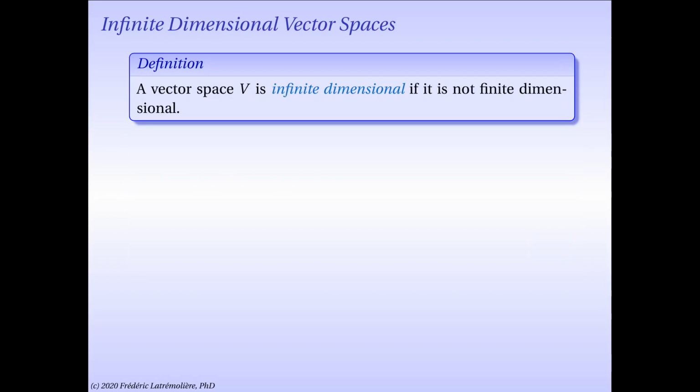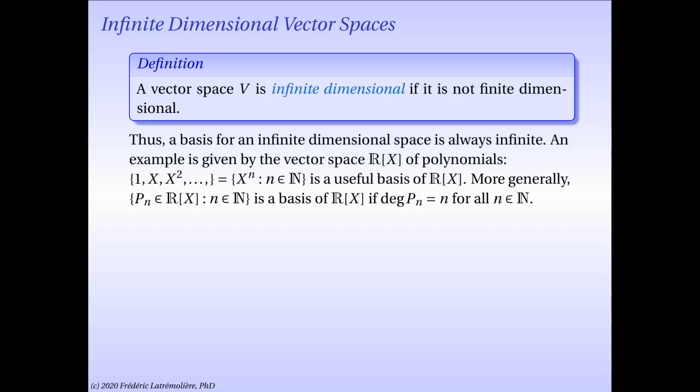First, I will give you a definition. A vector space V is infinite dimensional if it's not finite dimensional. And there is an immediate consequence. A basis for an infinite dimensional space must be infinite, because if it was finite, a basis in particular is a spanning set, and therefore your vector space would be spanned by a finite subset, which means it would be finite dimensional. So automatically an infinite dimensional vector space can only have infinite bases for sure.